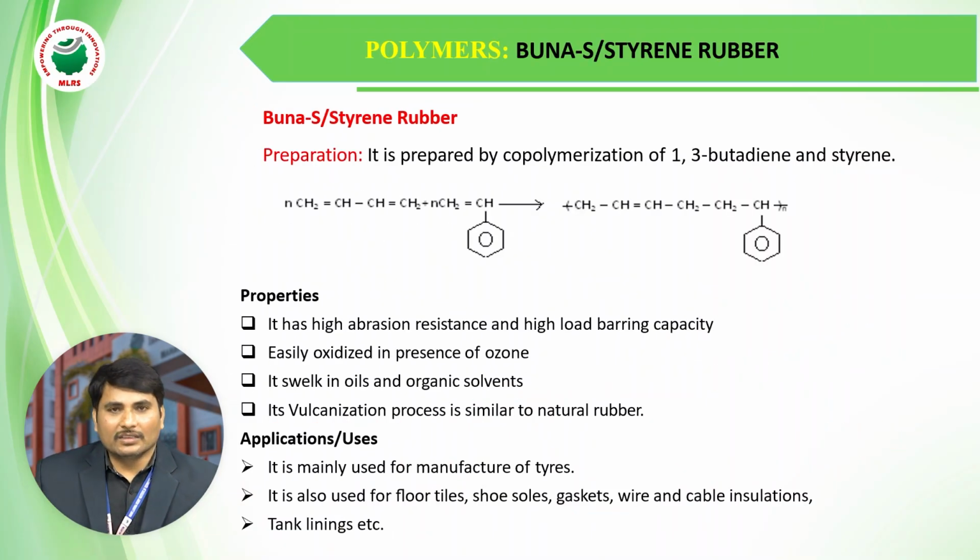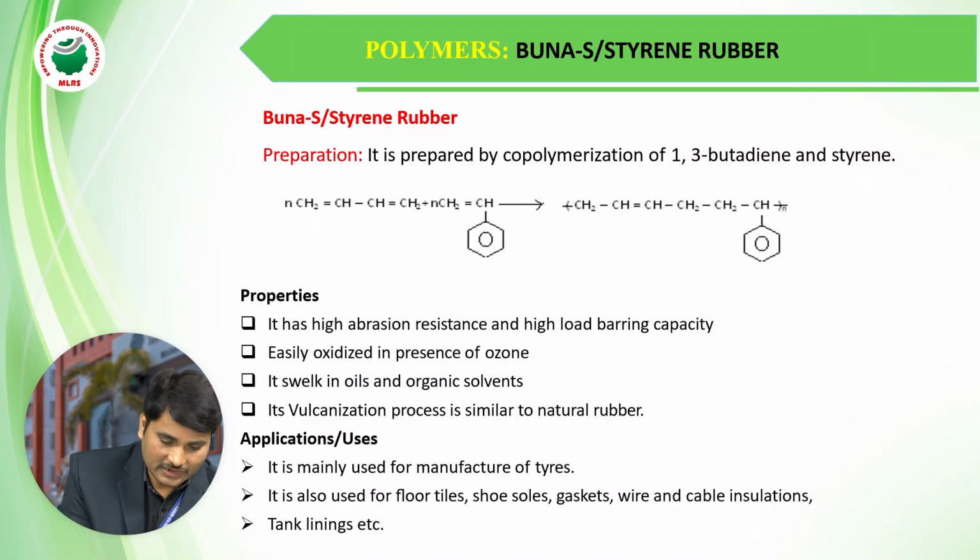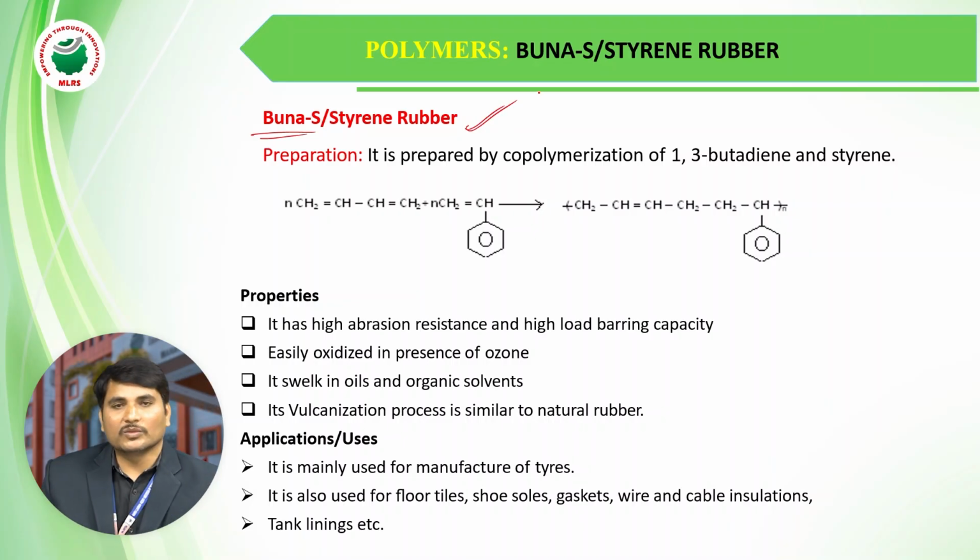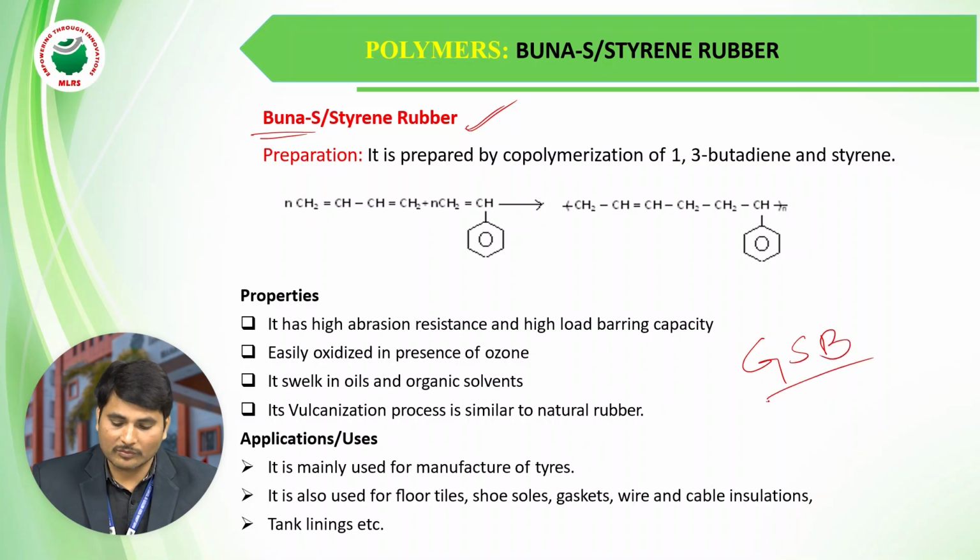And after that, some examples of elastomers, these are some of the synthetic rubbers. The first and one of the best examples is Buna S. Buna S is also called styrene rubber, or government styrene rubber.